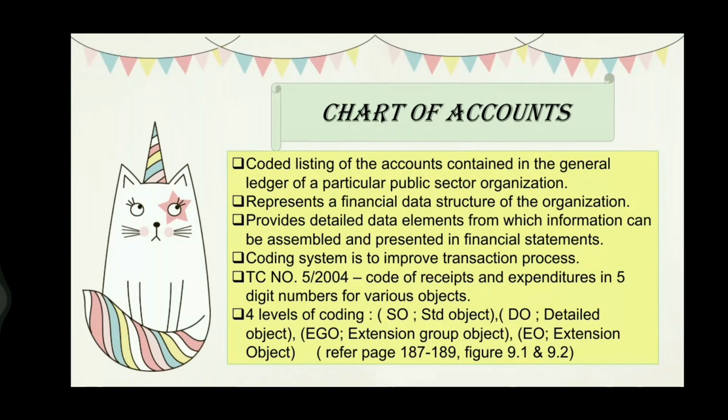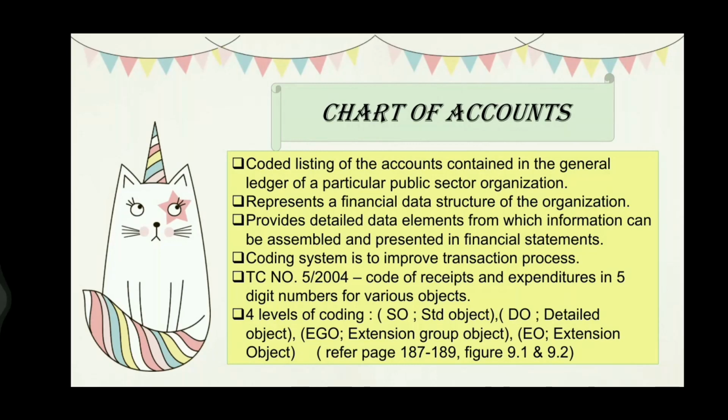Coded listing of the accounts contained in the general ledger of a particular public sector organization. Represents a financial data structure of organizations. Provides detailed data elements from which information can be assembled and presented in financial statements. Coding system is to improve transaction process. TC number 5/2004. Code of receipt and expenditures in 5-digit numbers for various objects.